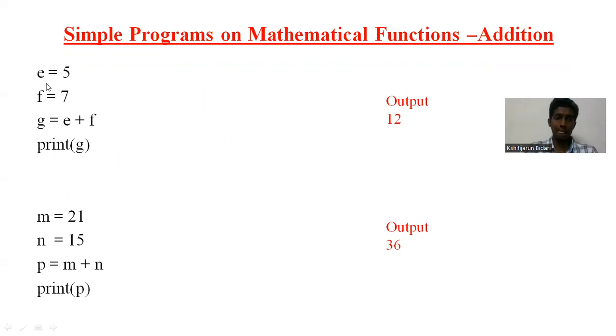What you can do is, you can say E is equal to 5. And next one is F is equal to 7. Then you can write G is equal to E plus F. Print G. It will give you the output as 12. So let us see that.